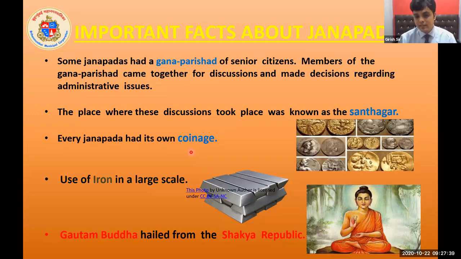Also, a very important thing in the Janapadas is that they were using iron on a large scale. They started using iron on a very large scale. The iron was used to make their artilleries and weapons. This enabled them to fight other Janapadas and extend their boundaries. We are going to see how Janapadas converted into Mahajanapadas. The use of iron is very important there.